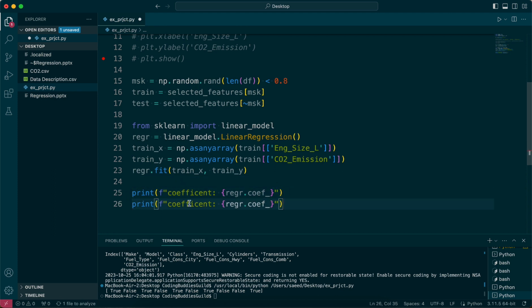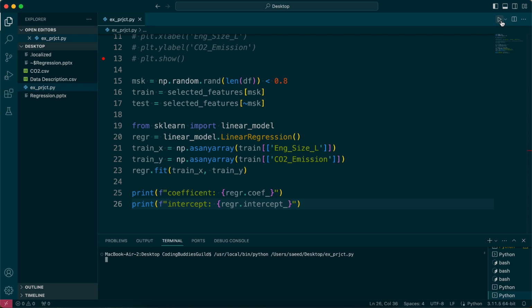And so we give that, and we can also get the intercept that equals regression dot, I think it was just called, yeah, intercept. So let's see if that works. If I clear this and run that again, it's training the model, so it takes a few seconds, and it says, okay, the coefficient that you have is 36.92 and the intercept is 133.98.